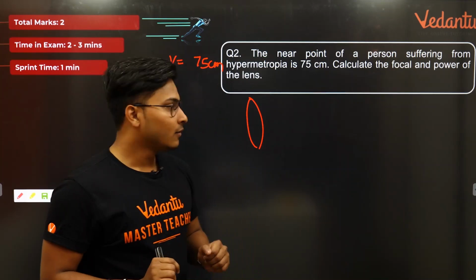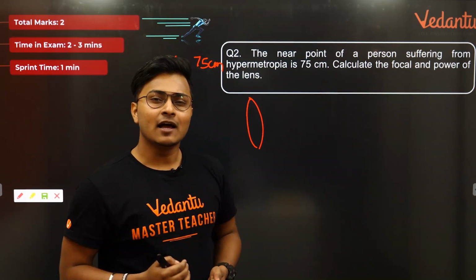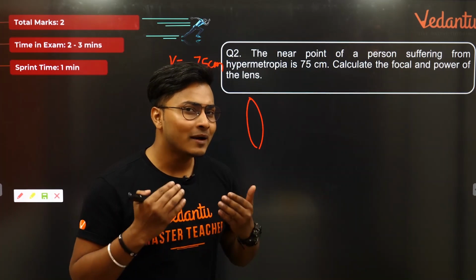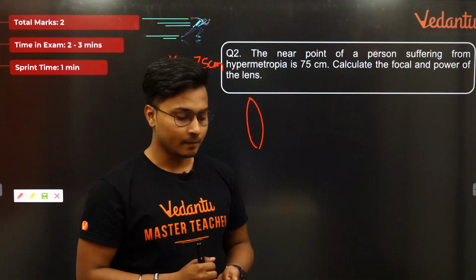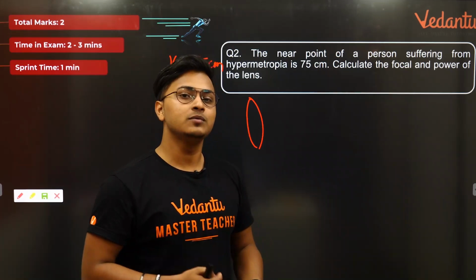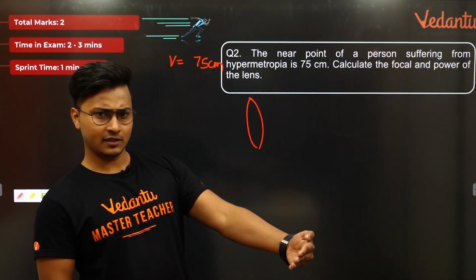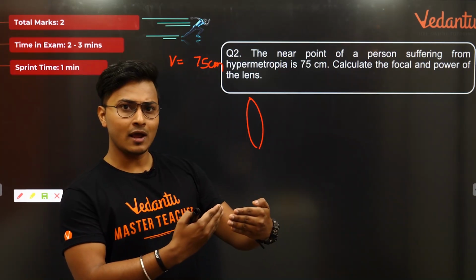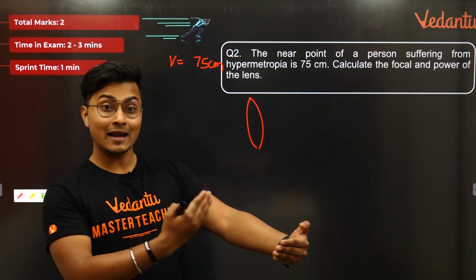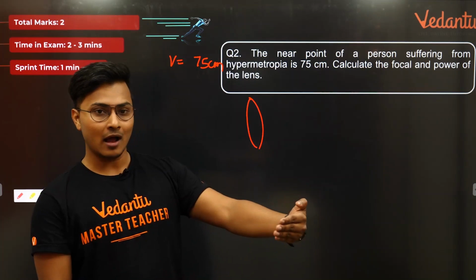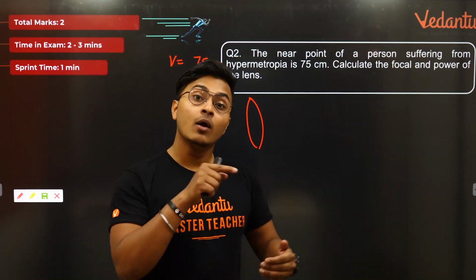Awesome. What happens to hypermetropic people? You can take a real life example. If you have a grandmom or a granddad, you must have noticed if they have hypermetropia, or if you have hypermetropia, without the spectacles to see objects, what they basically do is they extend their hand out. Correct ना? मतलब ऐसे देखते हैं. मतलब क्योंकि उनका इमेज जो है पीछे बनता है. Correct? They see clarity in their object when they are keeping their hand far away. ऐसे ही देखते हैं हमेशा. Correct ना? Exactly. What is the reason behind that?